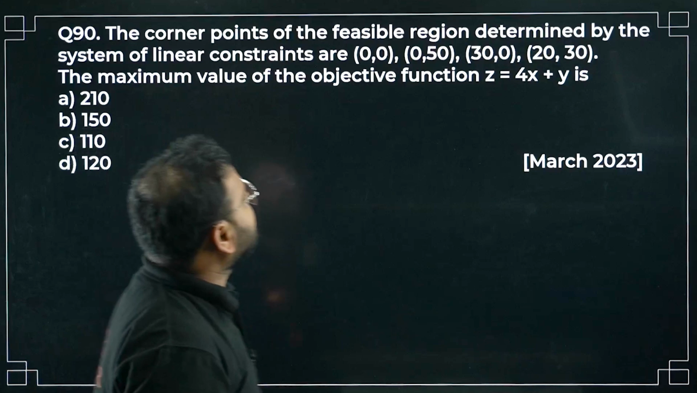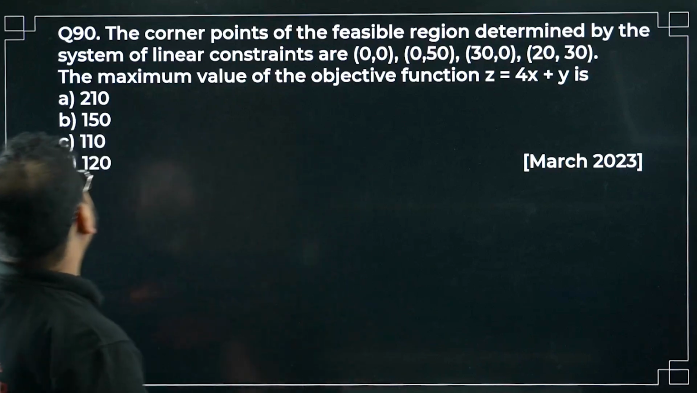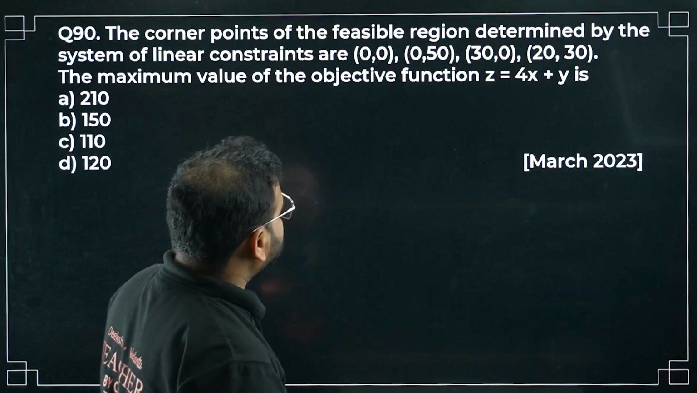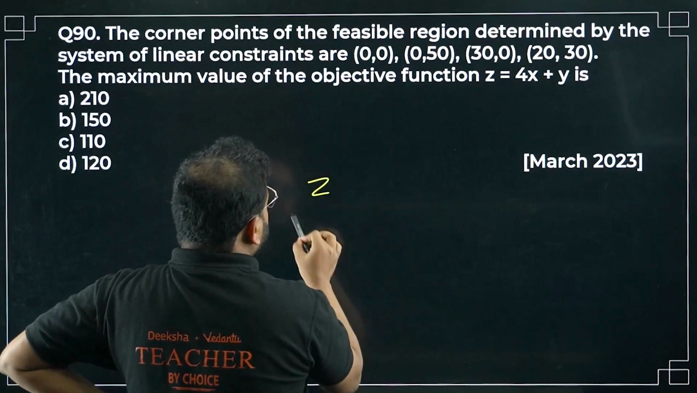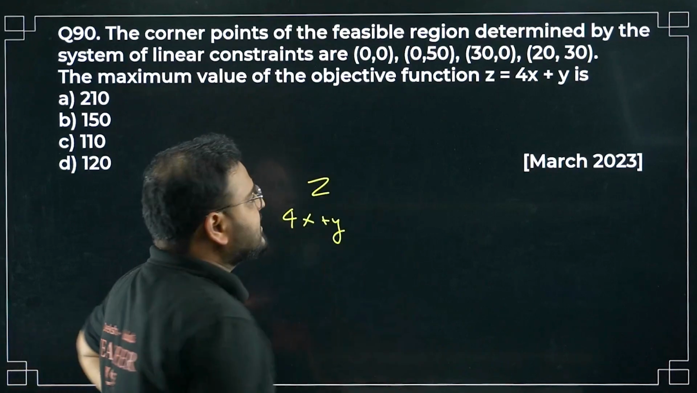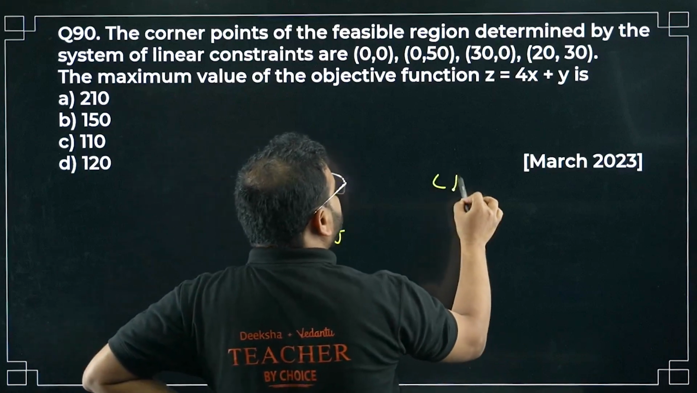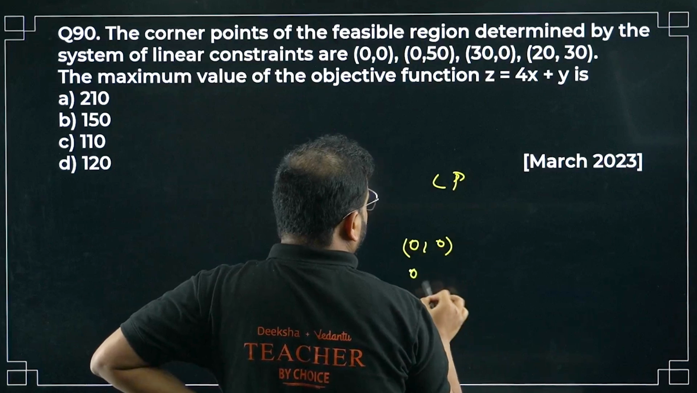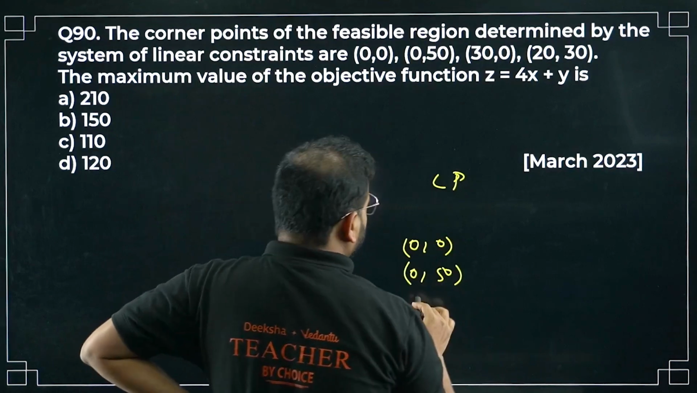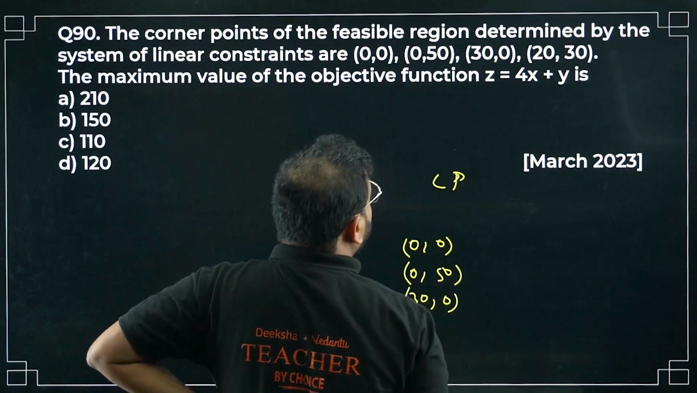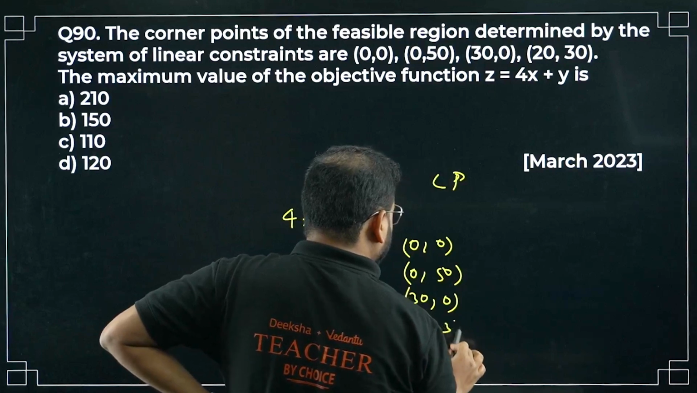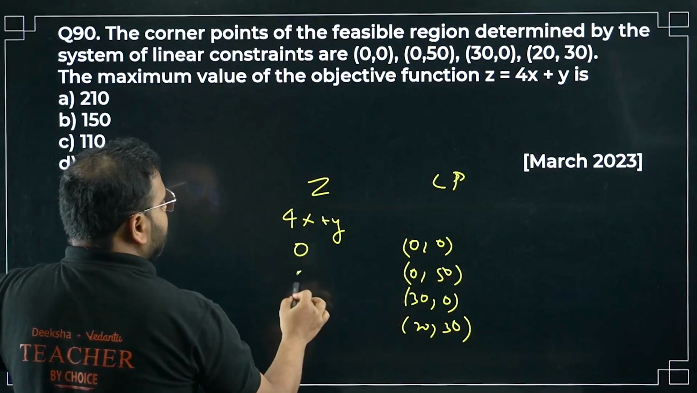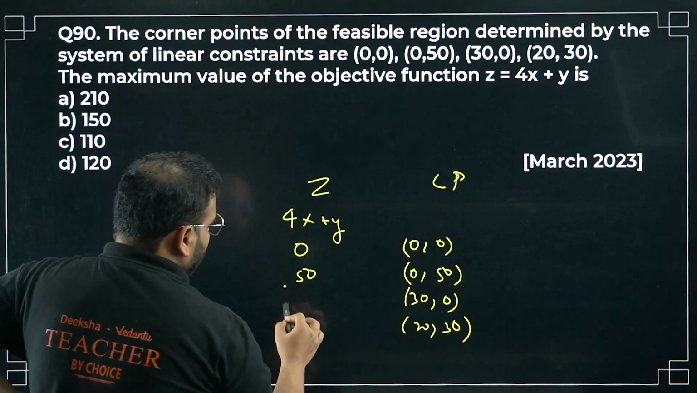The corner points of the feasible region determined by the system of linear constraints are given like this. The maximum value of the objective function, same thing we'll do. Here z is 4x plus y, and we have the corner points also known. Corner points are given here as (0, 0), (0, 50), (30, 0), and (20, 30). Let's find this. At (0, 0) it is going to be 0 only. (0, 50) will be simply 50, sir. (30, 0) will be 120, sir.